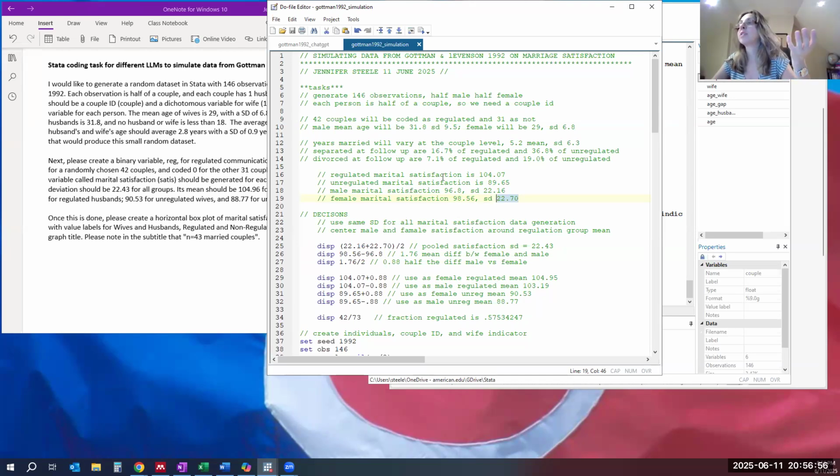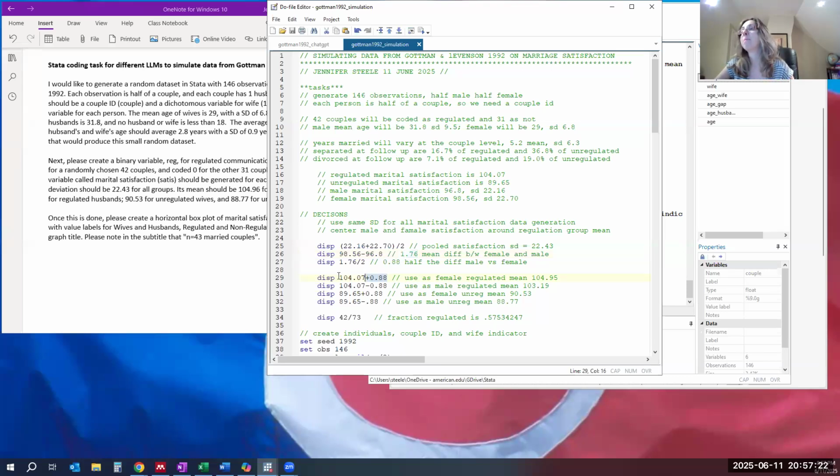We're going to take what the study says: unregulated marital satisfaction is about 90, and regulated communicators, about 104. We're going to assume that the gap for males and females is roughly the same as it is overall. So we're going to take that 1.76 gap between males and females.